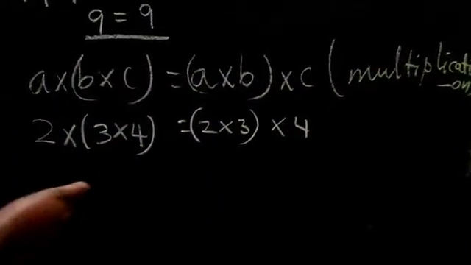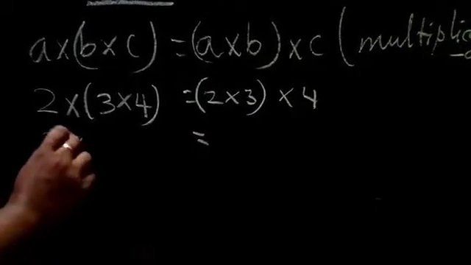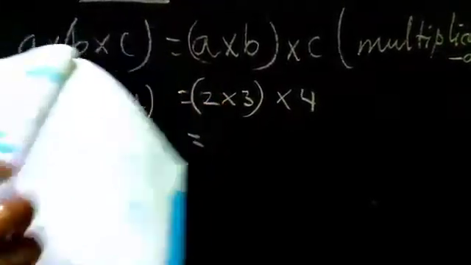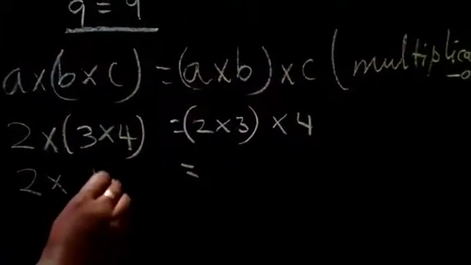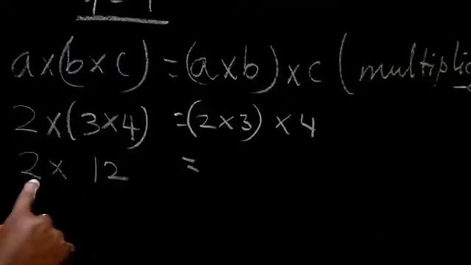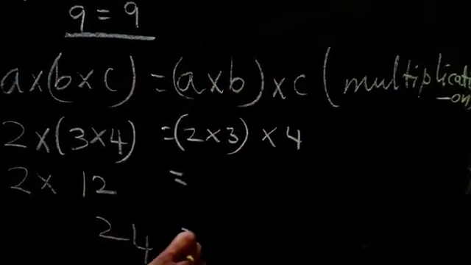Here, this is 2 I have kept like that. 3 fours are, that is like this. 2 I kept. 3 fours are, in one box 3 fours are 12. So this is 3 fours, only one box, 12 dots we have. Like that 2 boxes I have. So we'll get totally 24 dots.